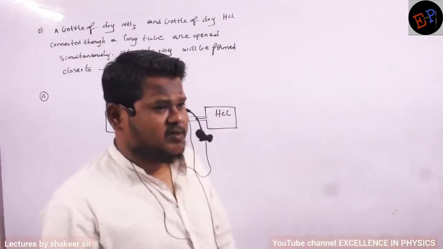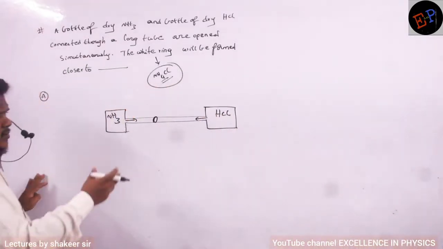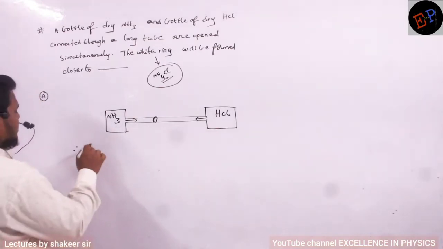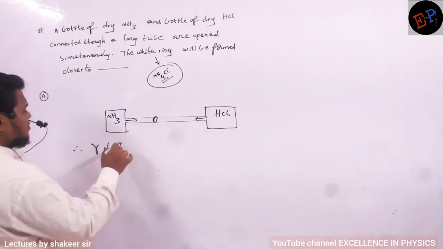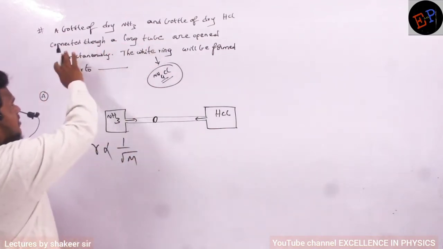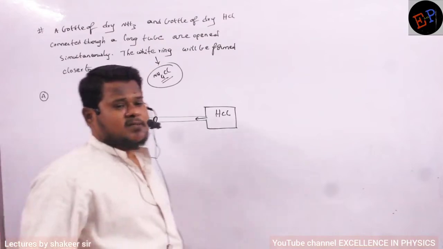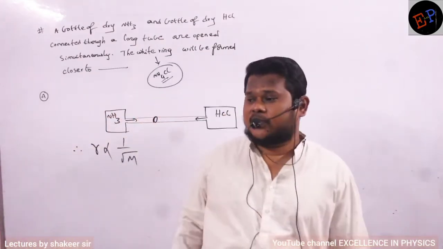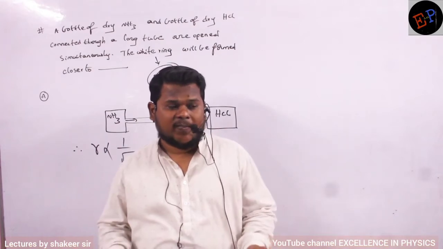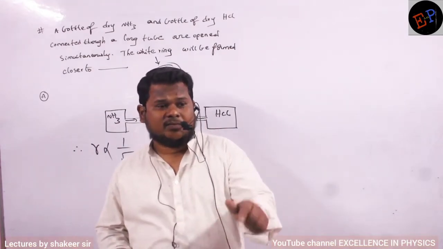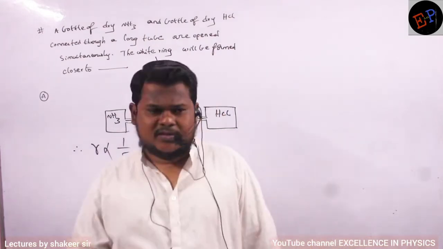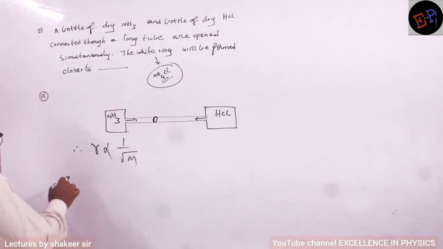So everything depends on what? Everything depends upon molecular masses only, no? So therefore rate of diffusion is directly proportional to 1 by root M. See, here he did not say anything about mass, anything about mole fraction, anything about number of moles. It means we have to consider pressure to be constant. Are you able to understand? So this is a very important point. So make a note of that point.